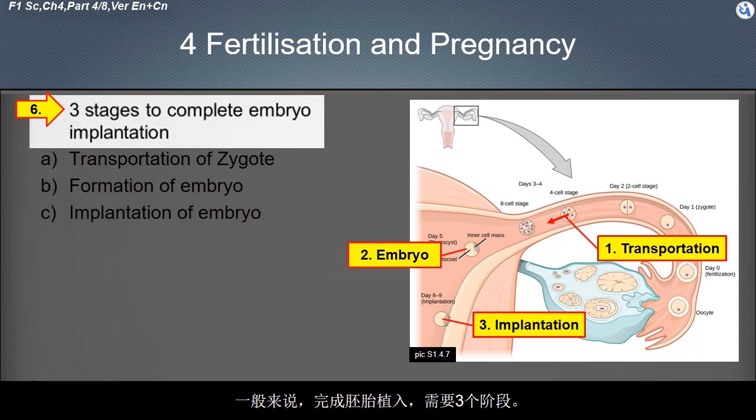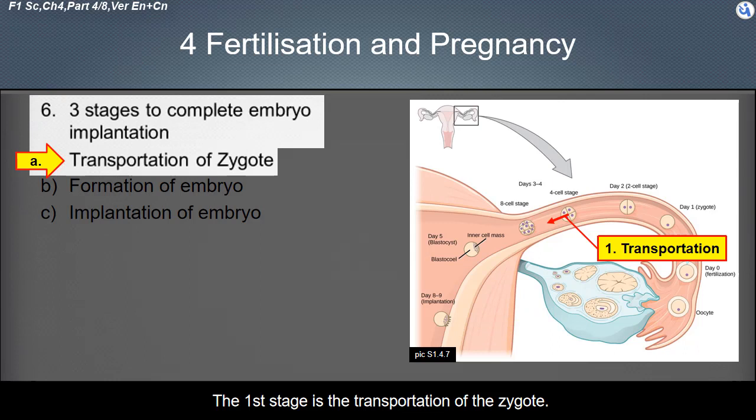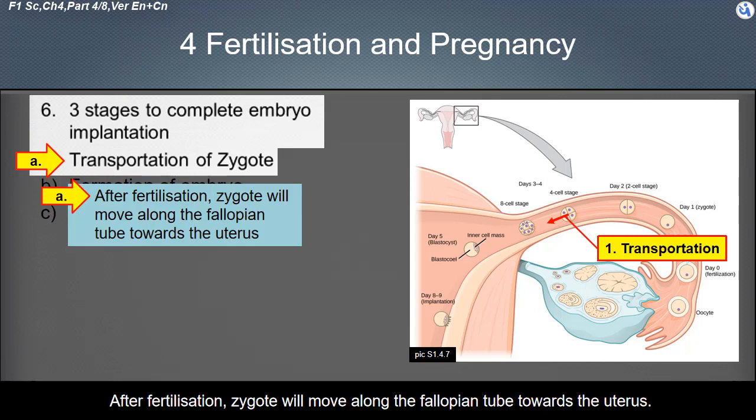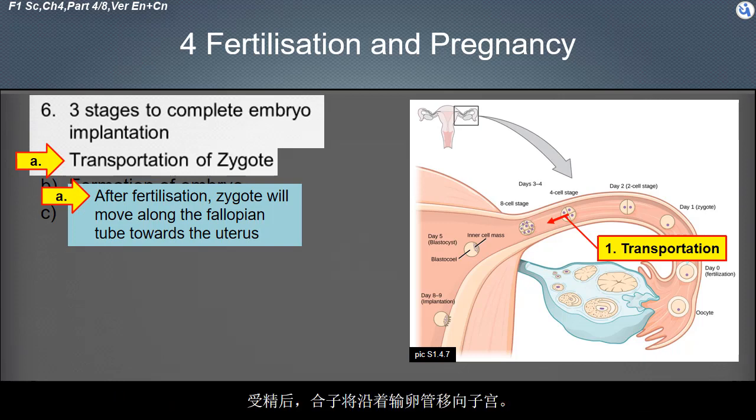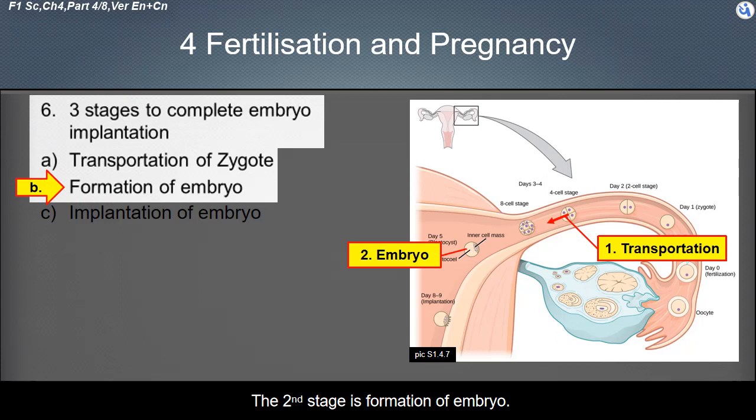The first stage is the transportation of the zygote. After fertilization, the zygote will move along the fallopian tube towards the uterus. The second stage is formation of the embryo.